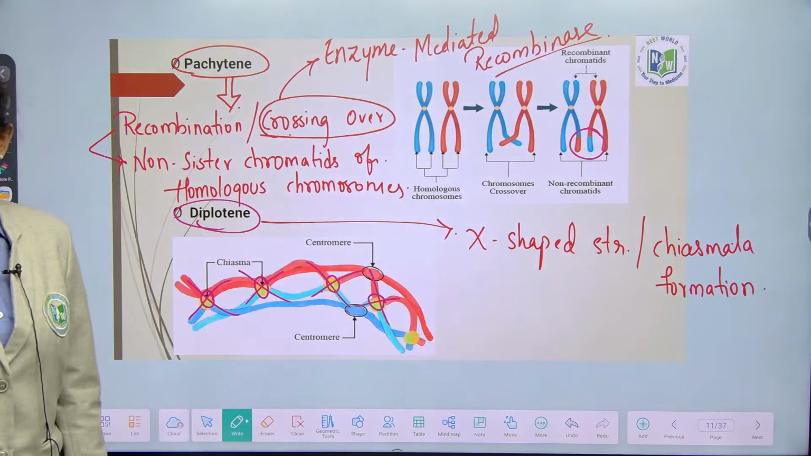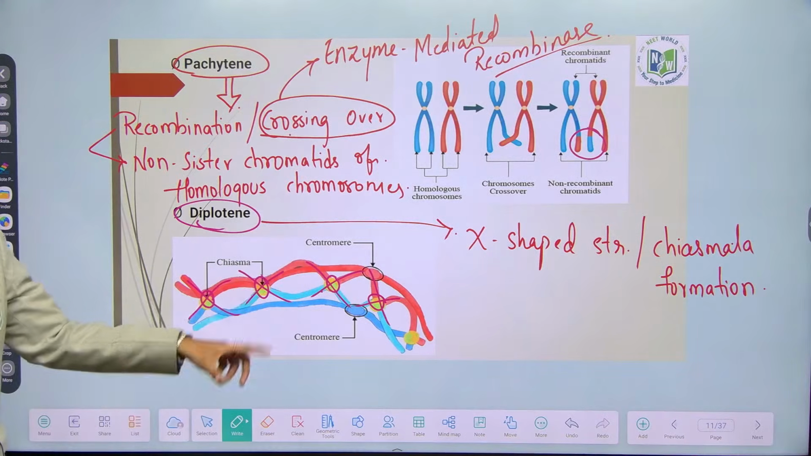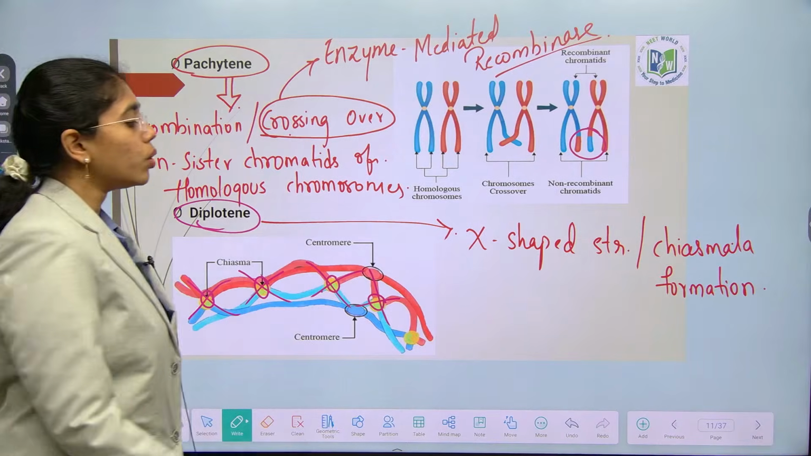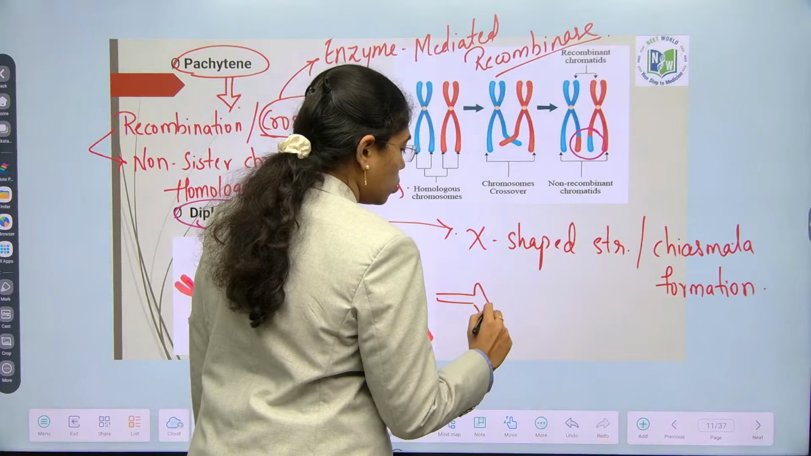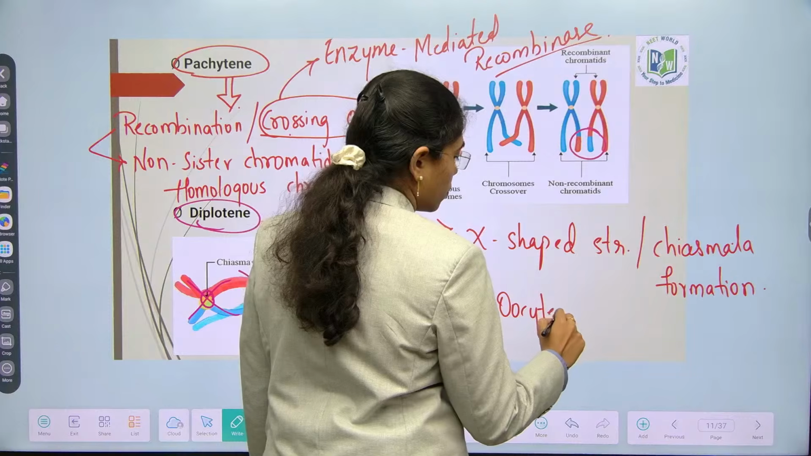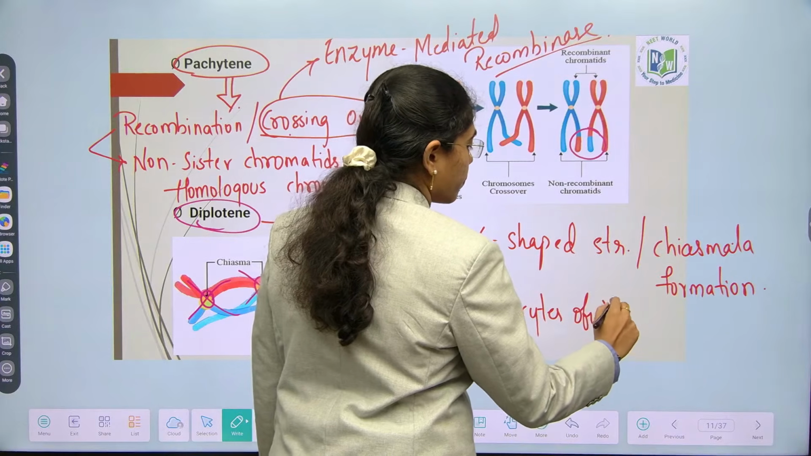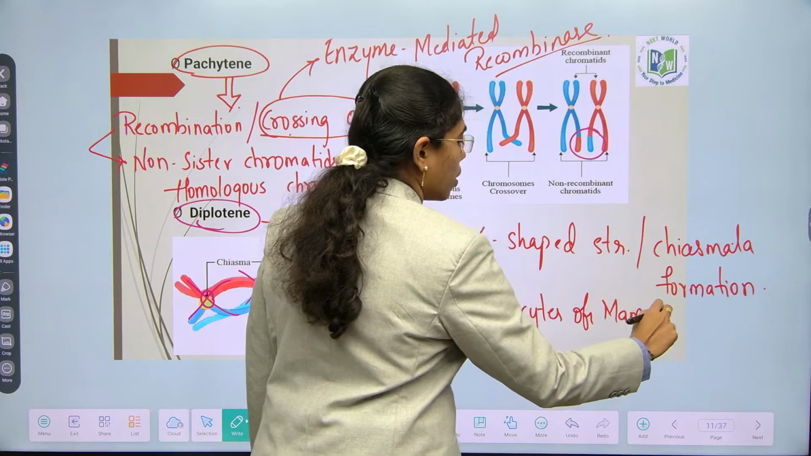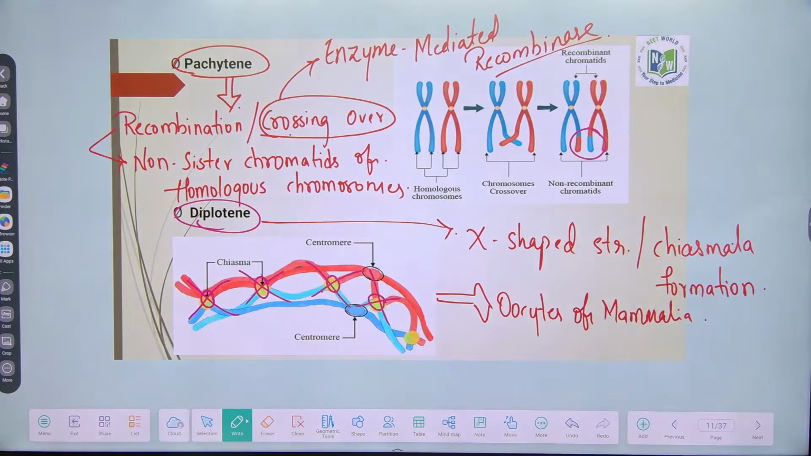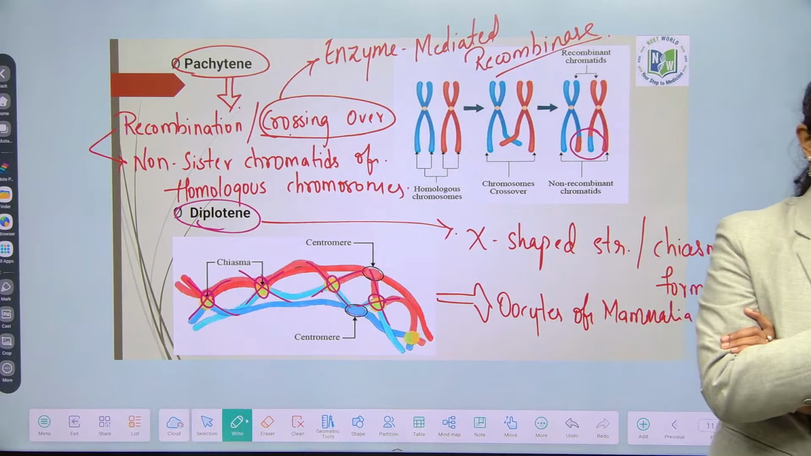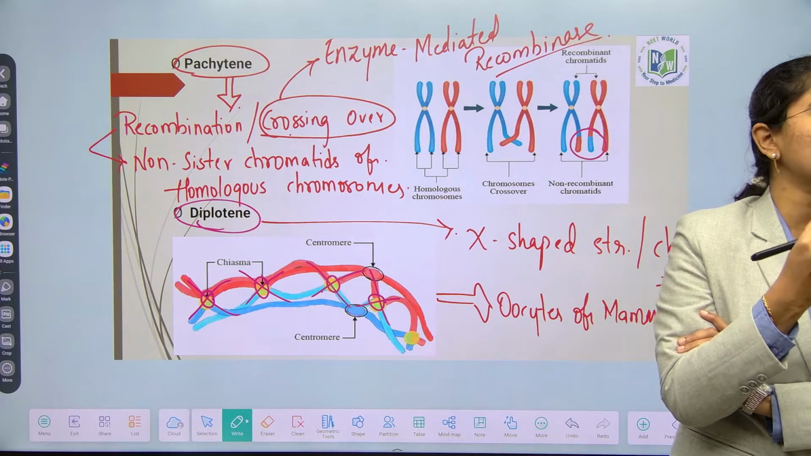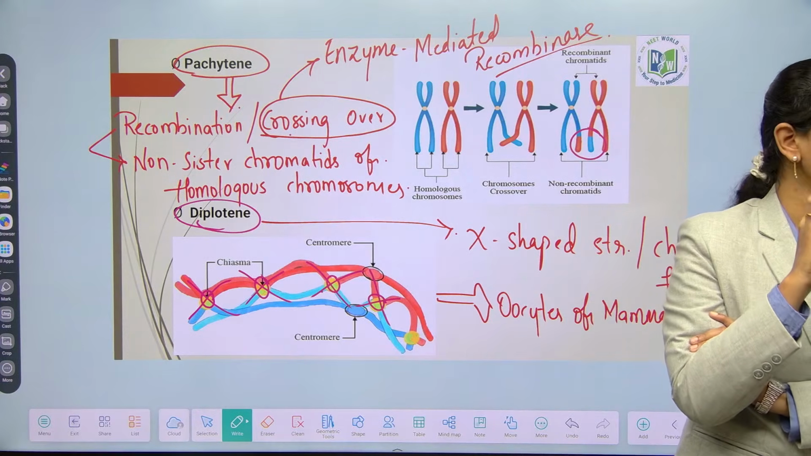X-shaped structures are chiasmata formation, where the chromatids will move apart. And in diplotene stage, few oocytes of mammalian cells will stay for a long period of time. For example, if there is a female fetus in the mother's womb, the oocytes which are formed will stop their cell division. Some hundreds of egg cells will be formed when the fetus is in the womb itself.